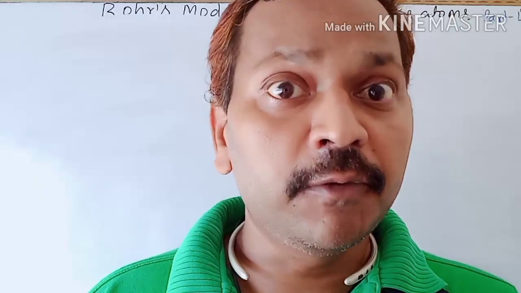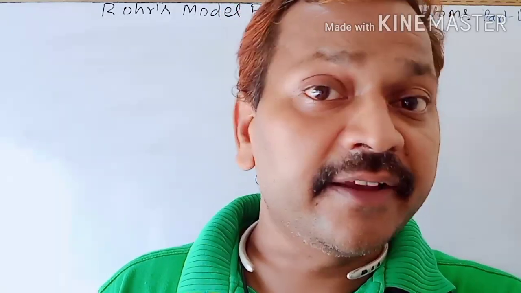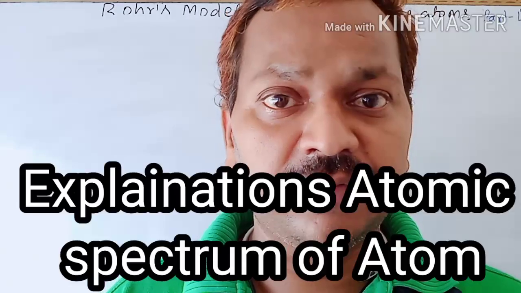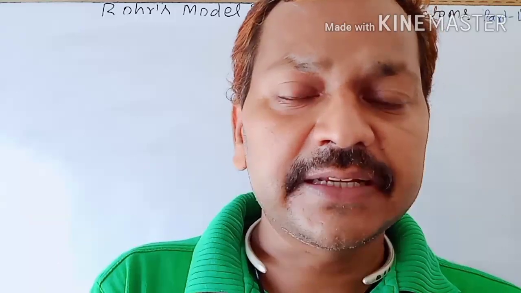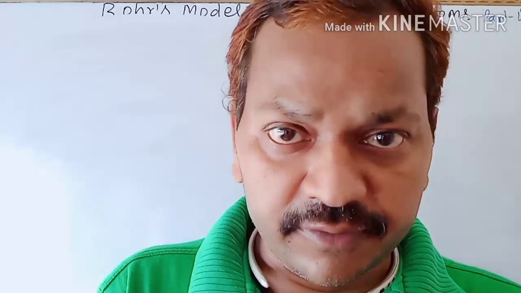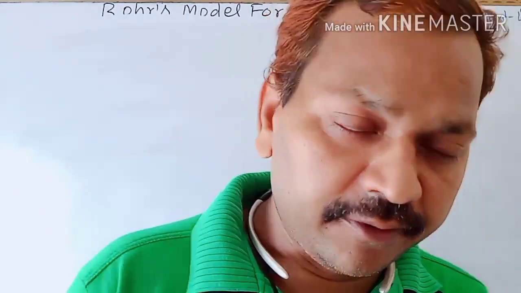And the fourth one we will discuss in this video, that is the explanation of atomic spectrum of hydrogen atom. So this is our topic of this video.